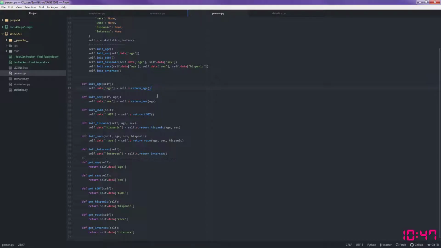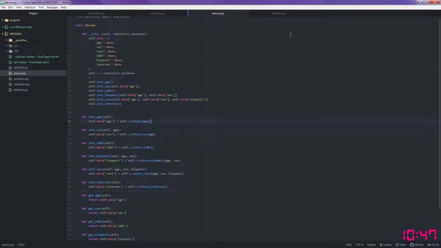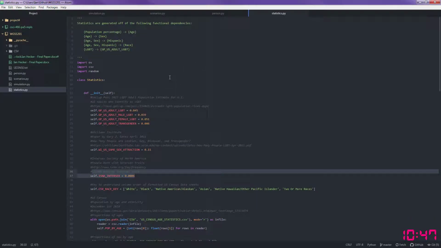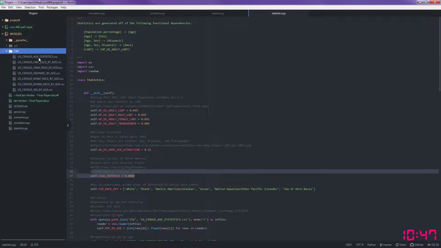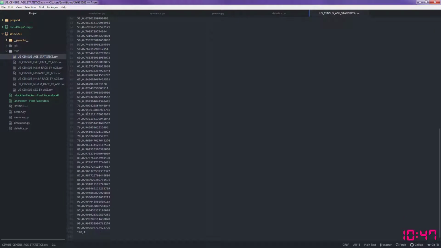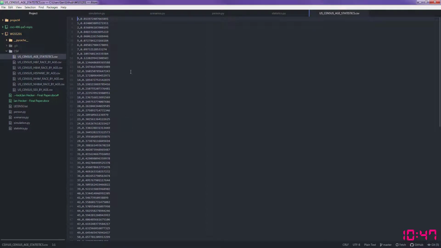So after calling these methods to initialize variables about the person, it'll call statistics, which reads in CSV files that I've formulated with US Census data. And I'll pull up one of these just for an example, maybe age. And the CSV file for age has integers from 0 all the way down to 100. And each of these float numbers is the proportion of people from the US Census that were that age, plus the last number.